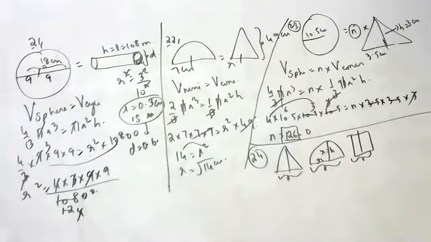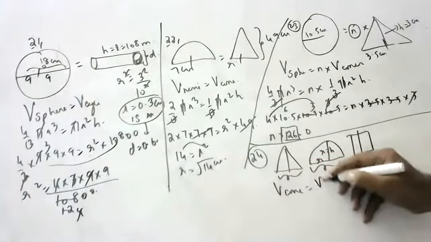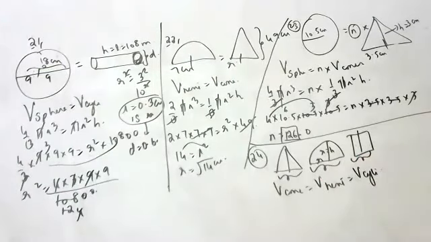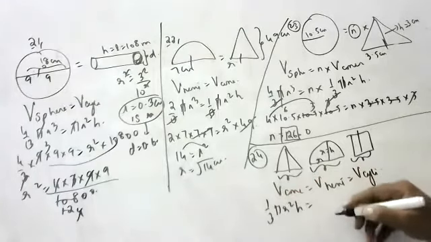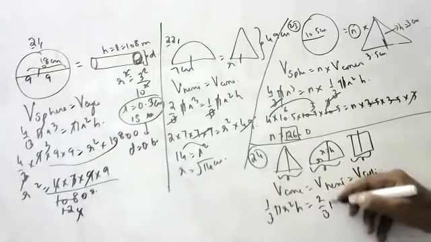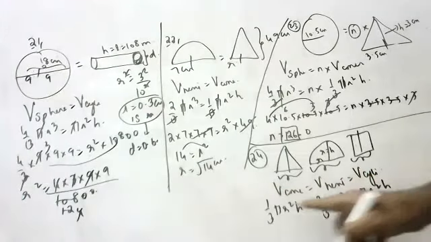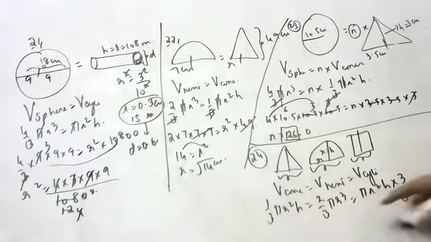Sir, can I say? Yes. Volume of cone is to volume of hemisphere is to volume of cylinder. Volume of cone is 1 by 3 pi r square h. Volume of hemisphere is 2 by 3 pi r cube. Volume of cylinder is pi r square h. To cancel 3, what should we do? Multiply and divide with 3 for the cylinder.